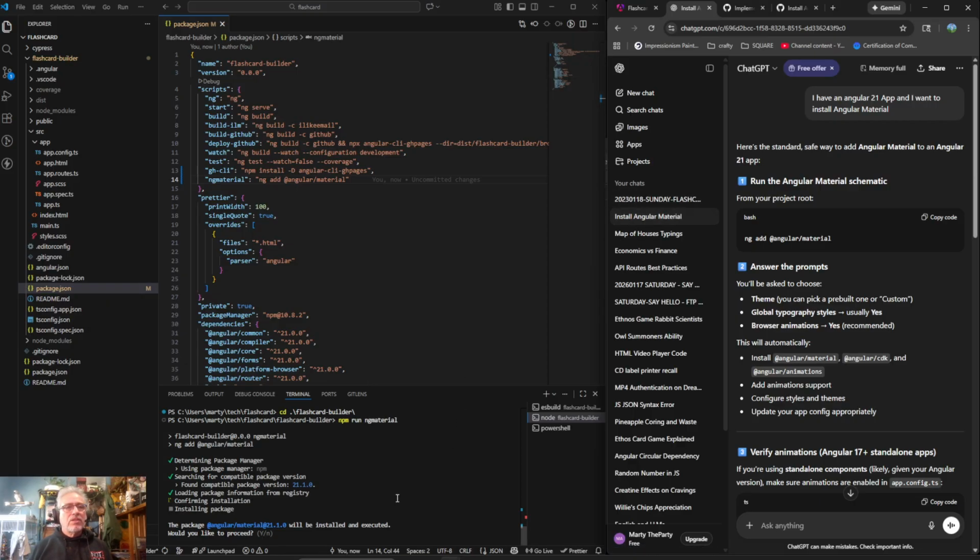Okay, so it says installed. Would you like to proceed? Determining package manager, 21.10. Yes. These questions are sometimes really important and sometimes they're just boilerplate. You kind of have to have your head on a swivel and pay close attention to these questions.